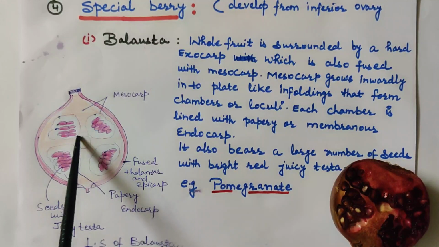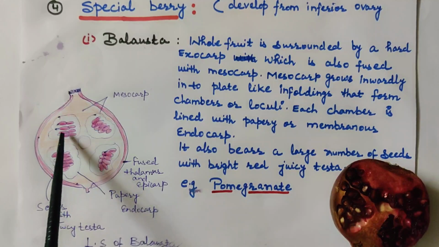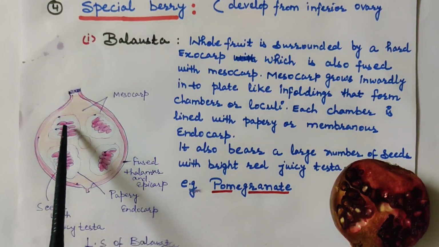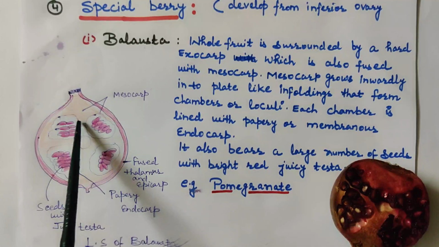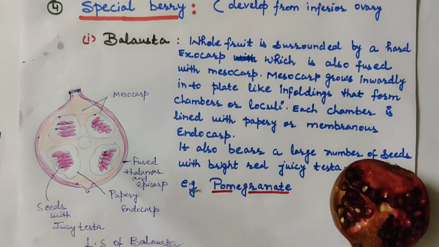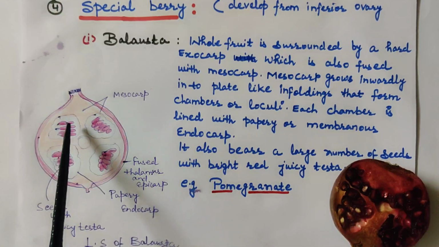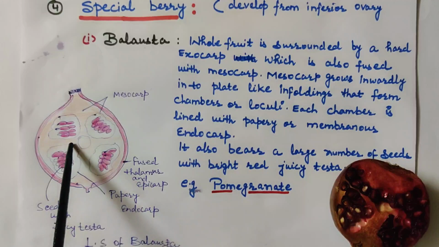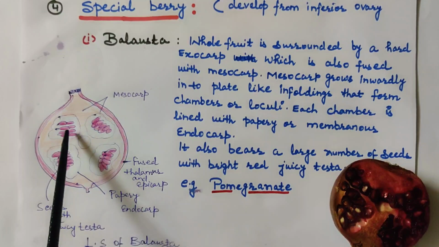Each chamber is lined by papery or membranous endocarp. When you cut the pomegranate, inside you see a papery, membranous cover on the part where seeds are present. That papery or membranous cover is called endocarp. And it also bears a number of seeds with bright red juicy testa. That we will study in the next topic, seed.